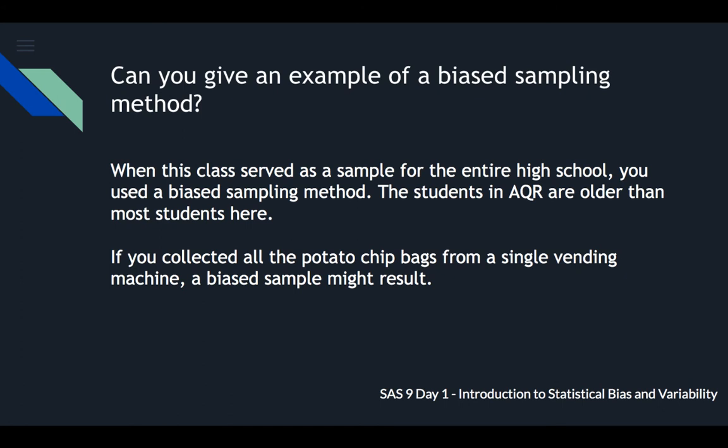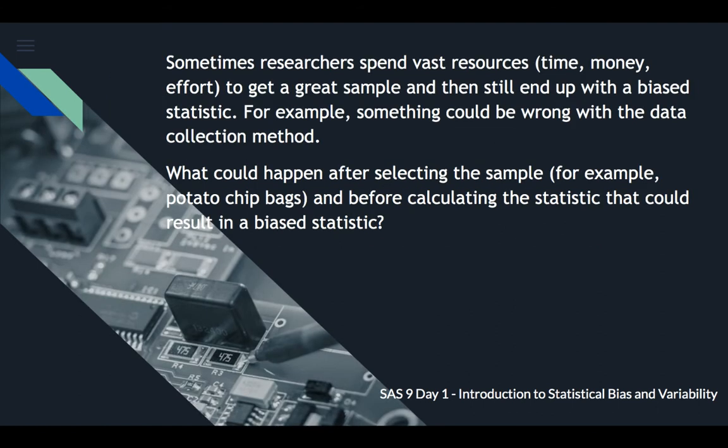If you just get bags from one selection or one area, you might not get a good result of all the bags that come off the line. All right. Sometimes researchers spend vast resources, time, money, effort to get a great sample, and then they still end up with a biased statistic. For example, something could be wrong with the data collection method.